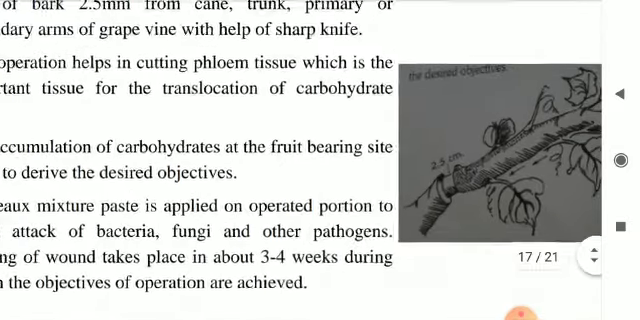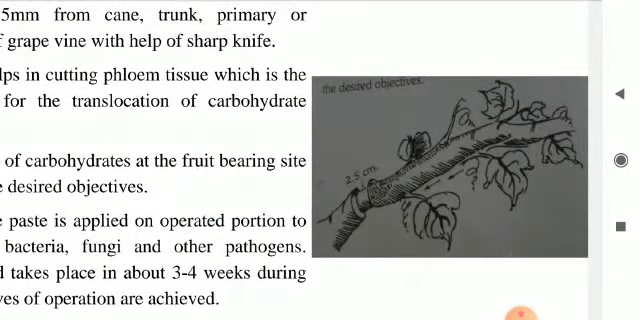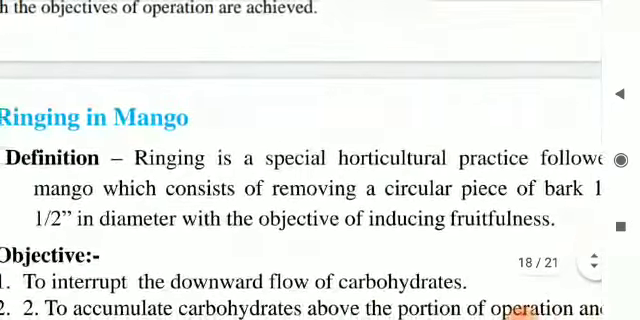Here you can see in this diagram that a circular ring of the bark is removed from the cane, whose width is 2.5 millimeter. Here centimeter is written, but actually the width removed is to be 2.5 millimeter. Not more width is to be removed. The least of the bark is to be removed, because the deeper the removal of the circular bark, the more severe the damage to the canes, main branches, and primary and secondary arms. Let us move on to the next slide.